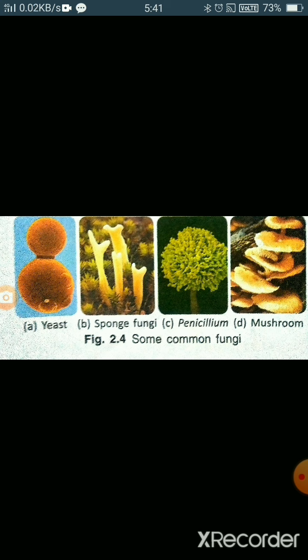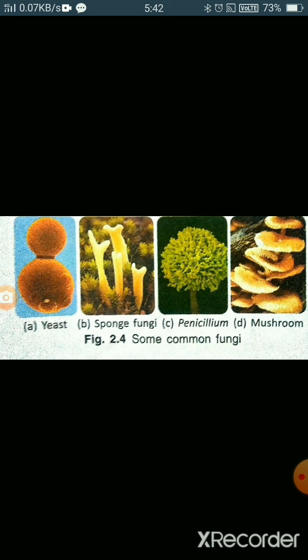Now what is the way of nutrition? As we see, fungi are non-green and hence cannot make their own food. So they are either saprophytic or parasitic. Saprophytes obtain food from dead and decaying organic matter, and parasitic fungi live in or on the body of a living organism and derive food from it.